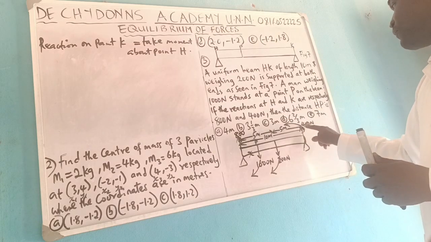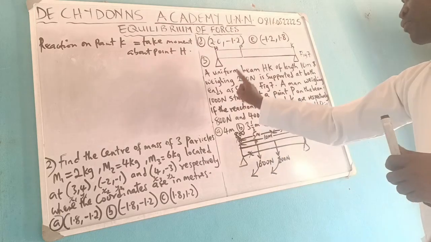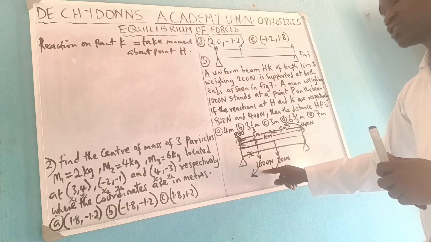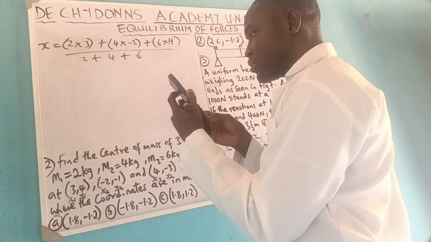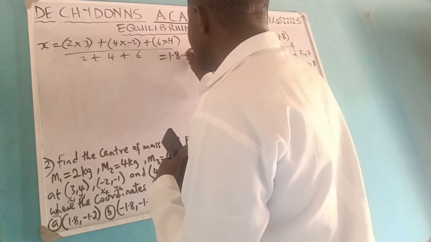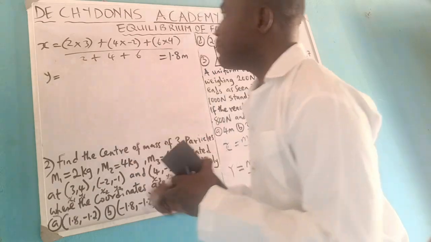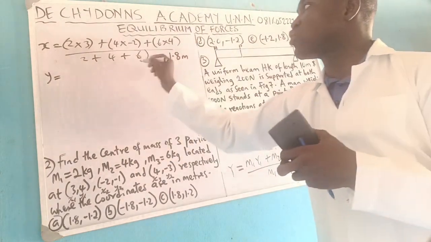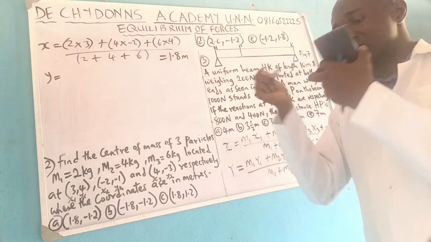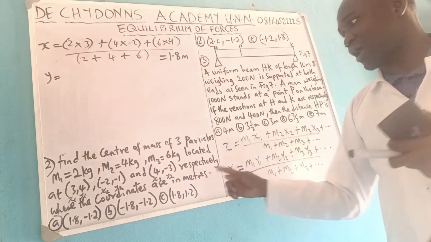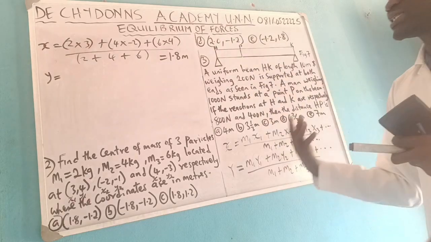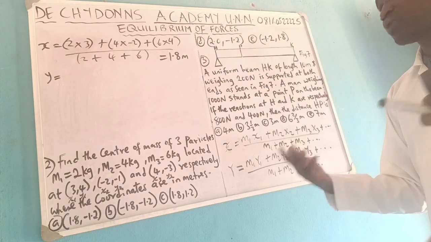Do you remember that 400 was moving up, 800 was moving up. 800 plus 400 is 1200. Downward 200 and 1000, divided by 12. That is 1.8, so this gives you 1.8 meter. You check the one for y. Please, when you do it, check it again to know whether you are correct. While I was working this, I omitted something and I was getting a different answer, and I didn't get any value that is in the options, so I had to check it again. So you do likewise, cross-check what you are solving.